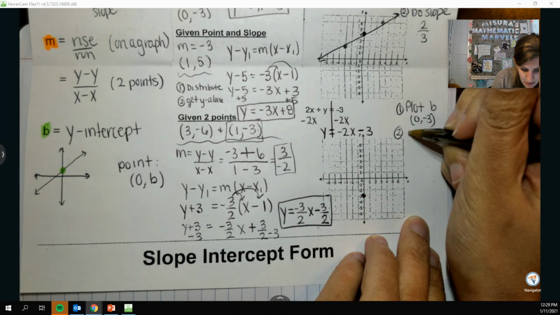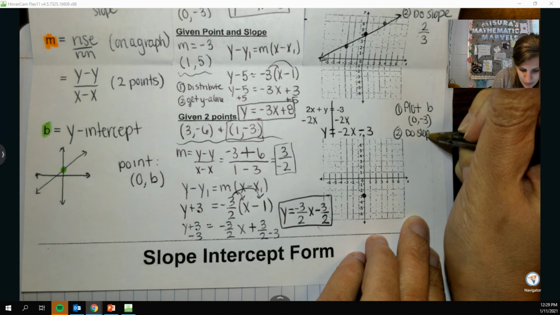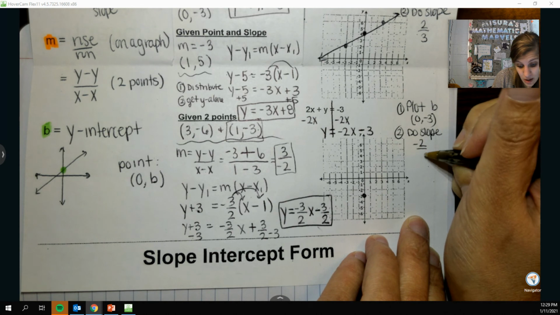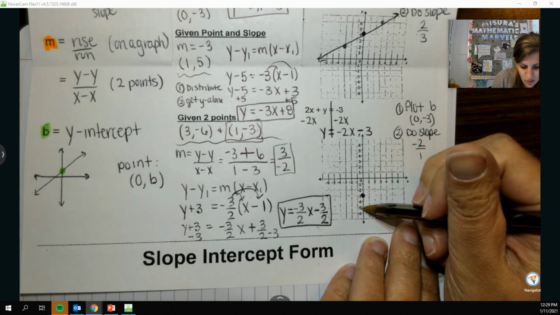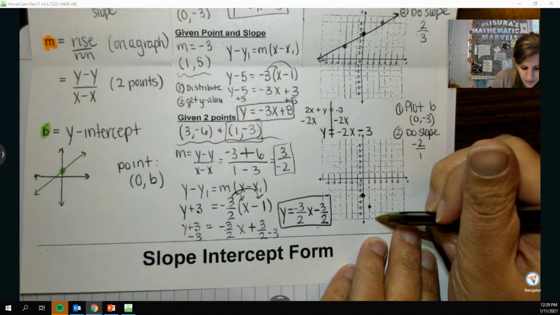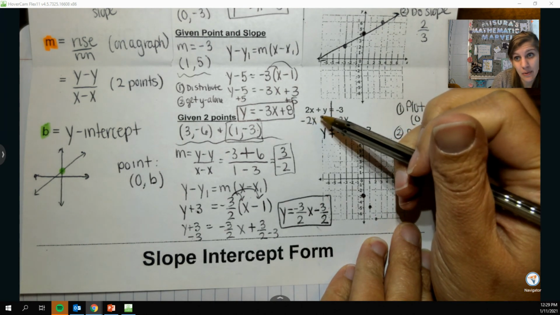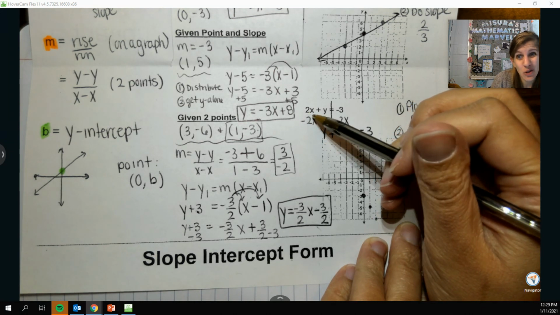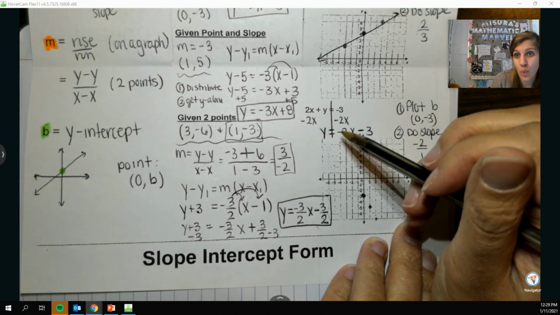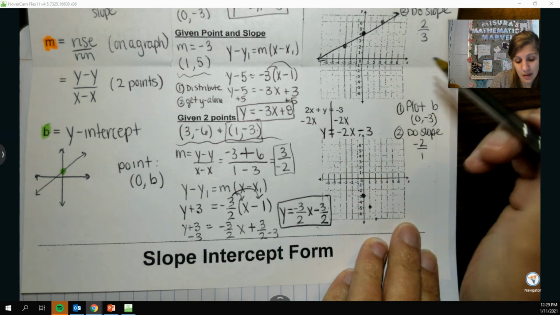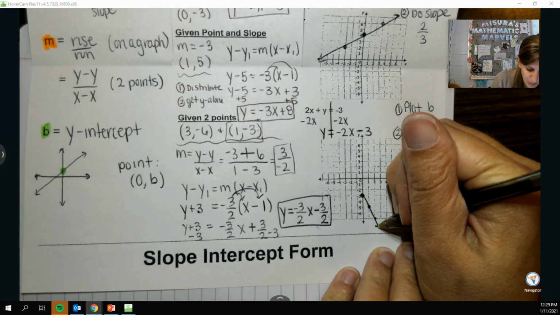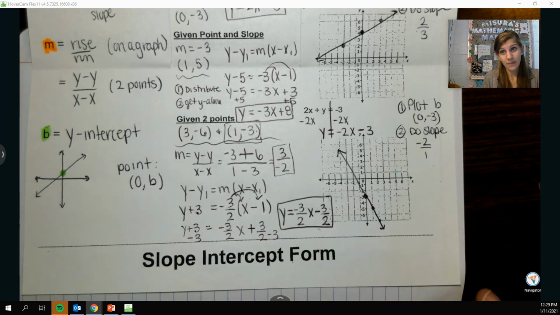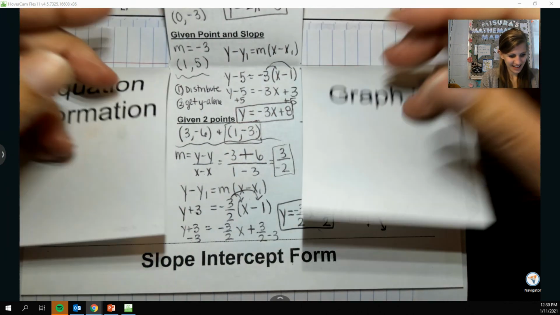And then, secondly, we want to do our slope. Slope is always attached to x. And in this case, it's negative 2 over 1. So from here, I'd go down 2, forward 1. And you can see how if I didn't put it in the right form, I would do the slope incorrectly, because this looks like it's positive, but it's really not. Like you have to have the y by itself to be in slope-intercept form. So then once we have a couple of points, we can draw a really nice straight line that is negative, as it should be. And yeah, there you go.